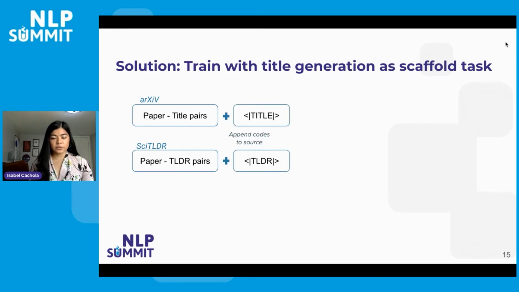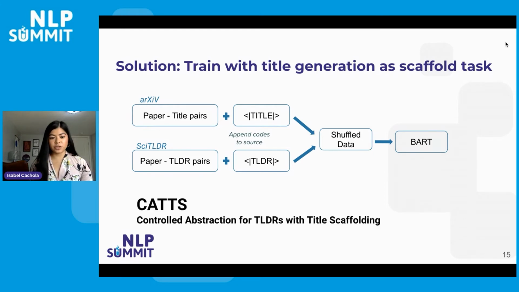We appended codes to the source of those data sets, shuffled the data, and then trained BART, which is a state-of-the-art summarization model, on that data. And we call this training strategy CATS, Controlled Abstraction for TLDRs with Title Scaffolding.